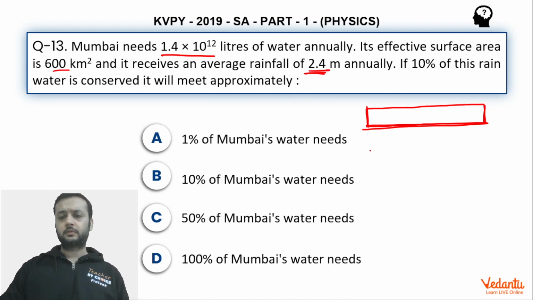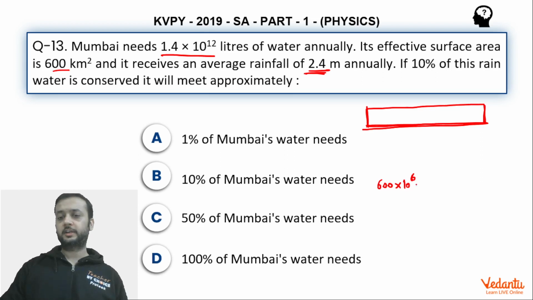Okay, so now what percentage of the requirement, which is 1.4 into 10 to the power 12 liters, can be fulfilled by this much rainfall, when only 10% is available? So first let us see how much rainfall is available. Rainfall available is basically 600 kilometer square, multiplied by 10 to the power 6 to convert into meter square.